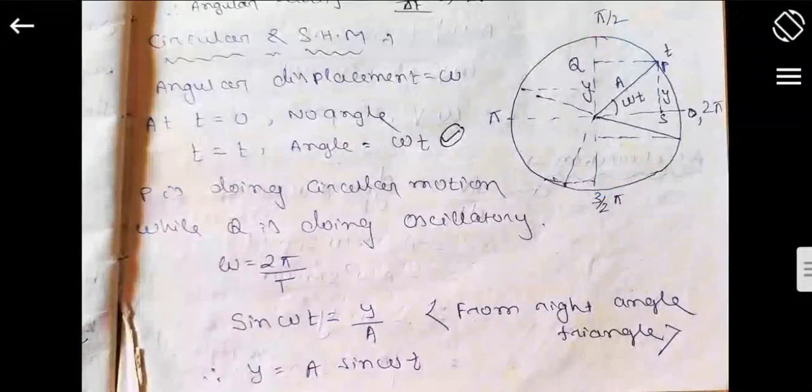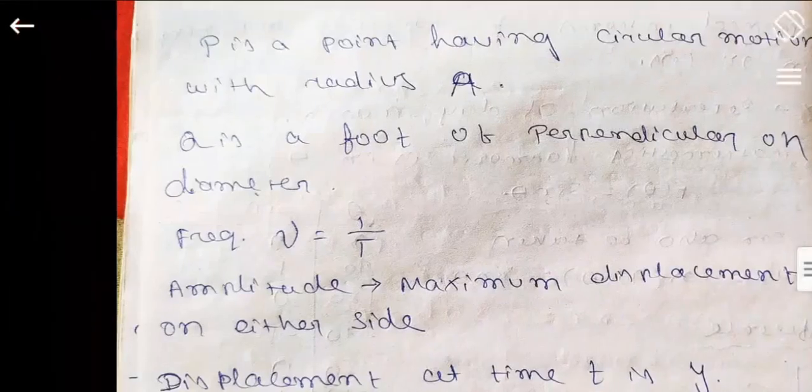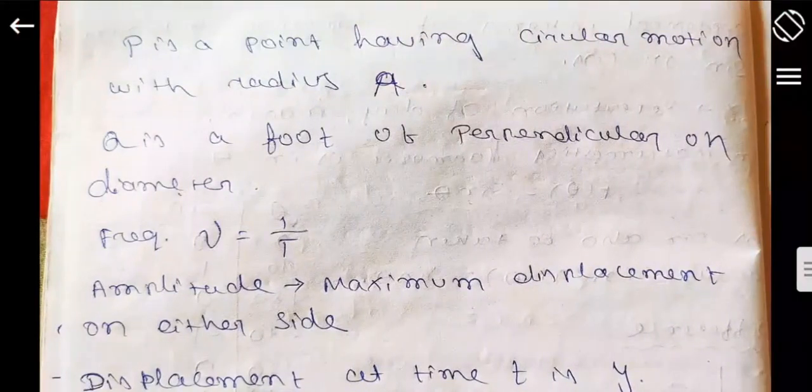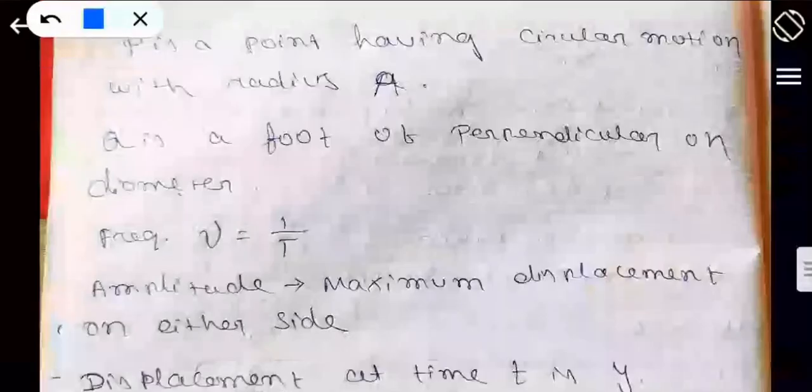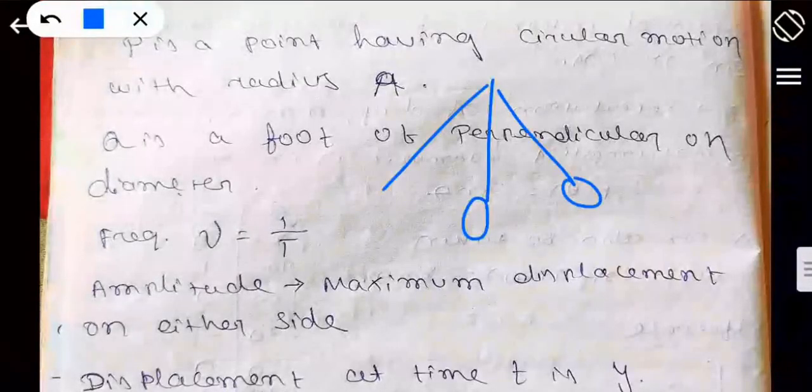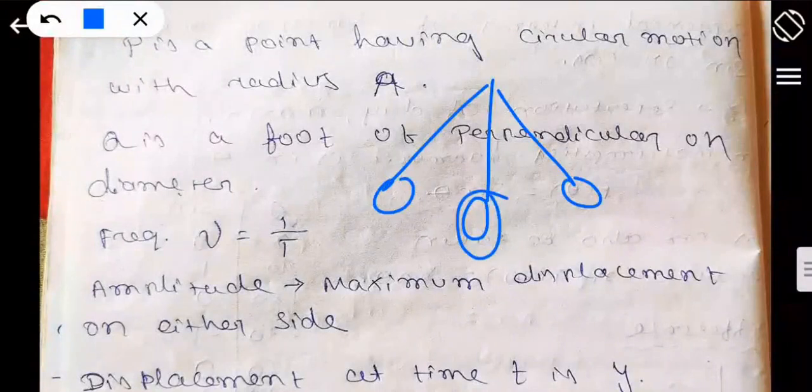Okay, so this is the full form of circular motion and the relation of SHM, simple harmonic motion, with the circular motion. You can represent it, because I already told you it is also repeating its value: 0, 1, -1, then again 0, and it is a continuous process.